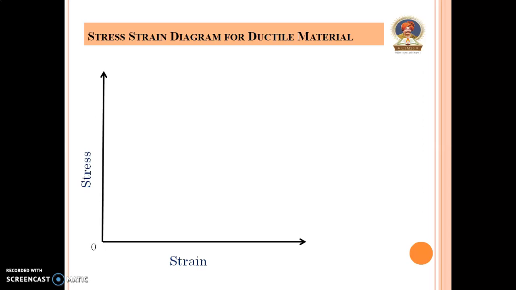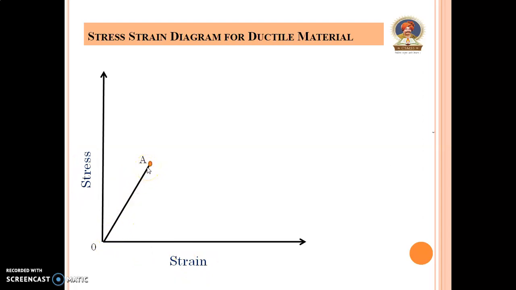From point O to point A, it becomes a straight line, that is, the stress is directly proportional to strain and it obeys the Hooke's law.